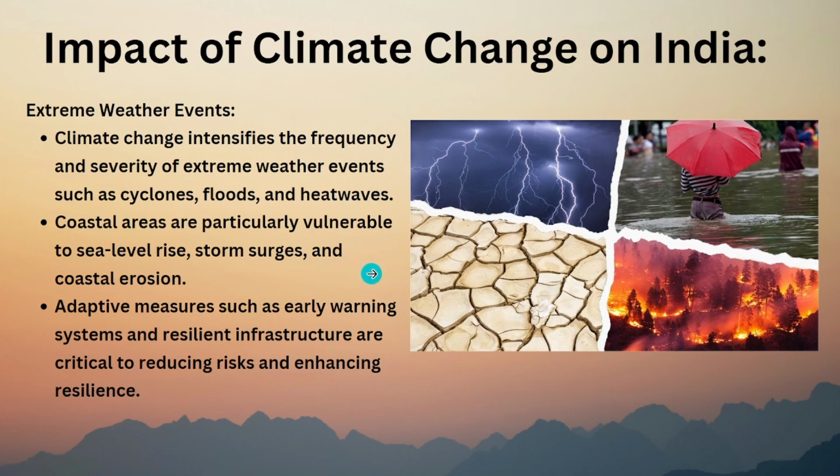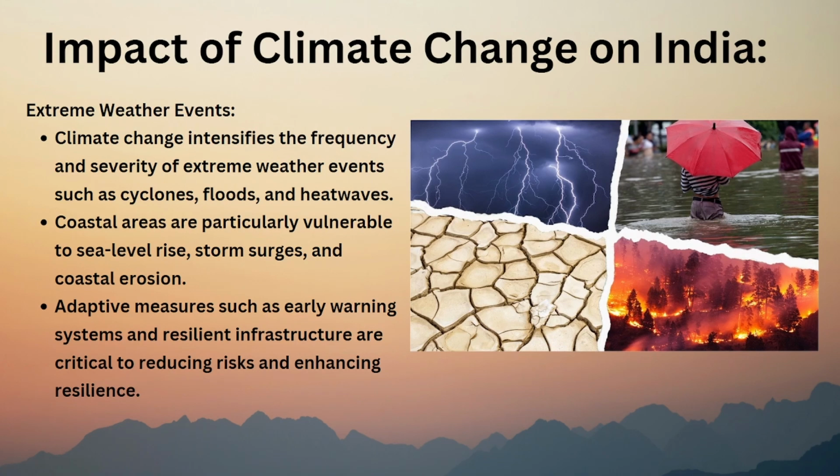The number of times are increasing. Extreme weather events such as cyclones, floods, and heat waves. Coastal areas are particularly vulnerable. Vulnerable means they have more chances of getting problems because they are near to water. And water can give tsunami, water can give floods and all.